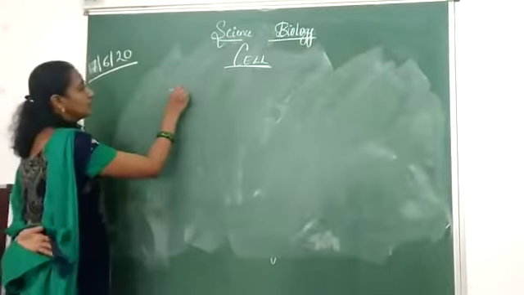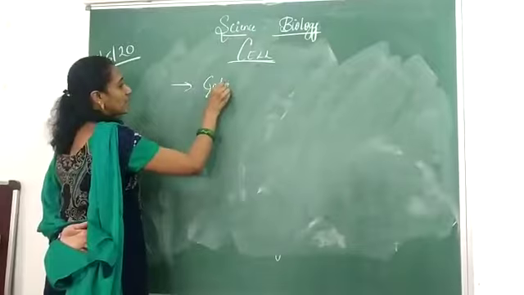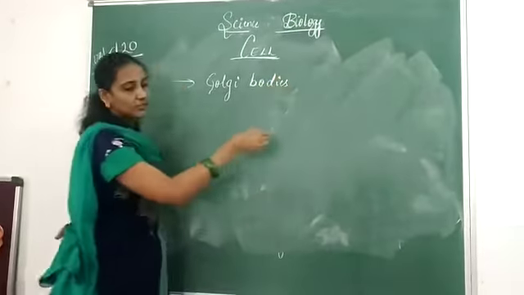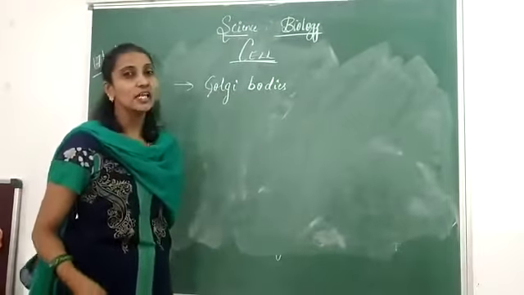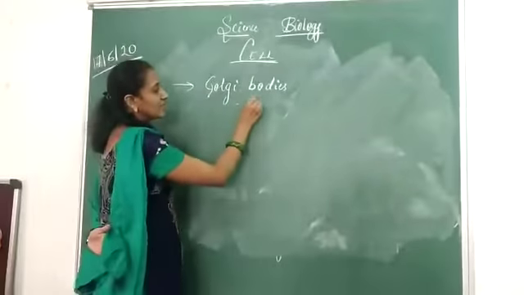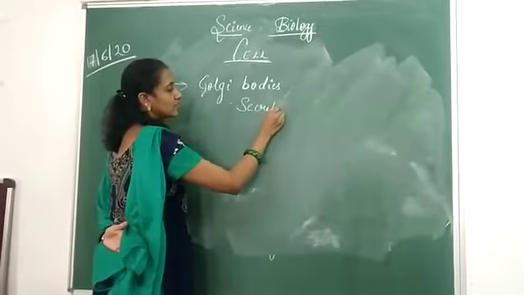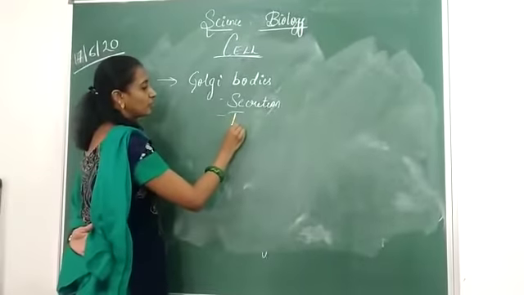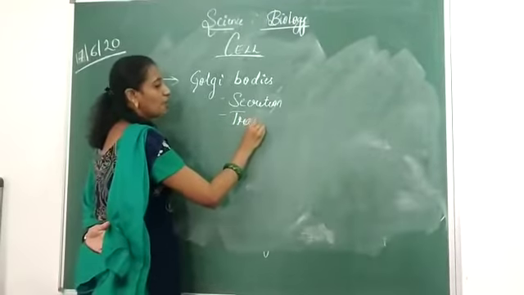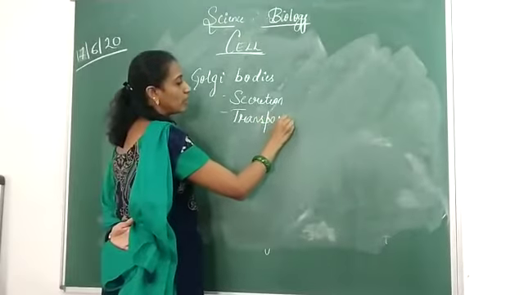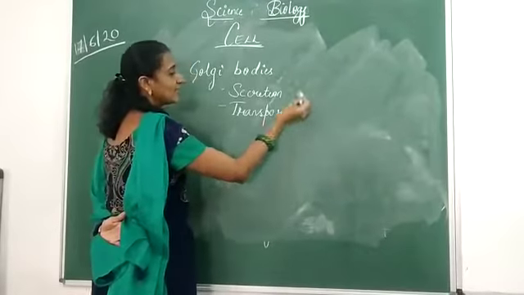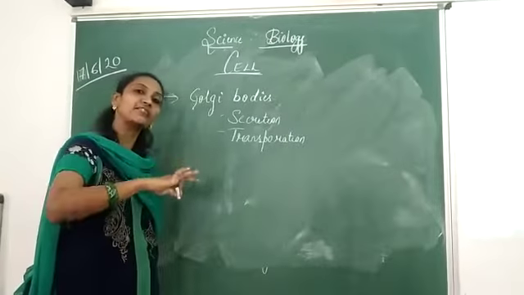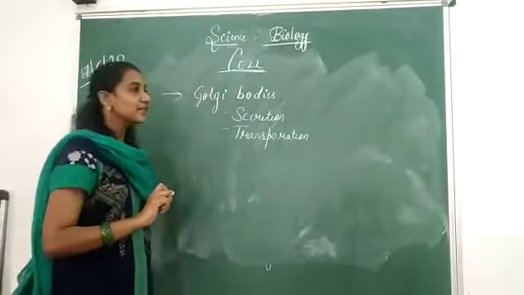Moving to the next one, that is the Golgi apparatus or Golgi bodies. In other words, it's also known as the Golgi complex. Last year we had studied about this. What is the main function of it? It is nothing but the secretion of certain materials. It could be enzymes or hormones also. It is also responsible for the packaging as well as the transportation of these materials. Where will it transport? It will transport either intracellular, that is inside the cell itself, or to the plasma membrane.